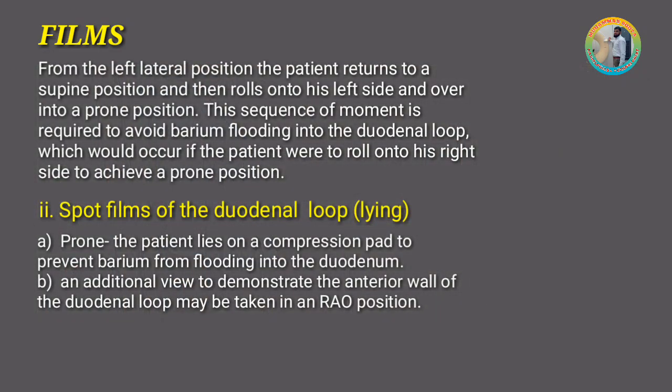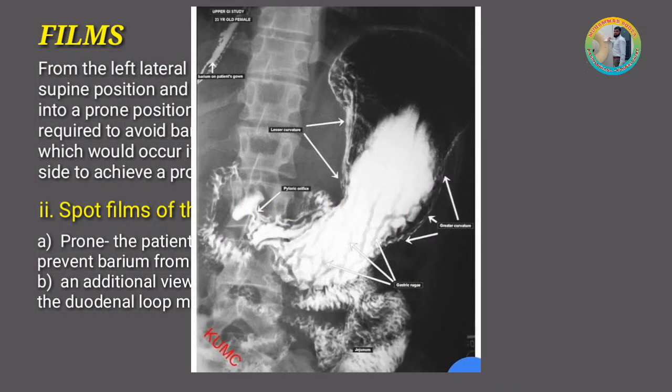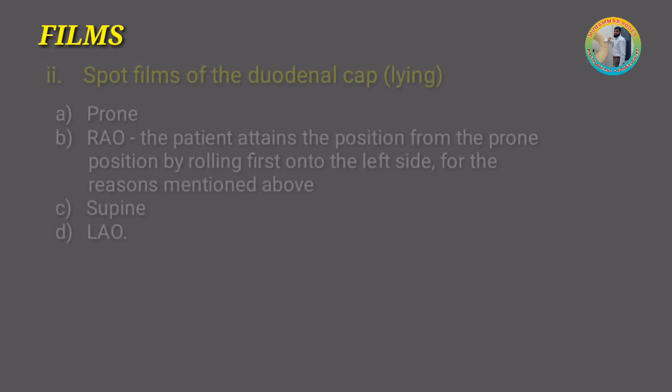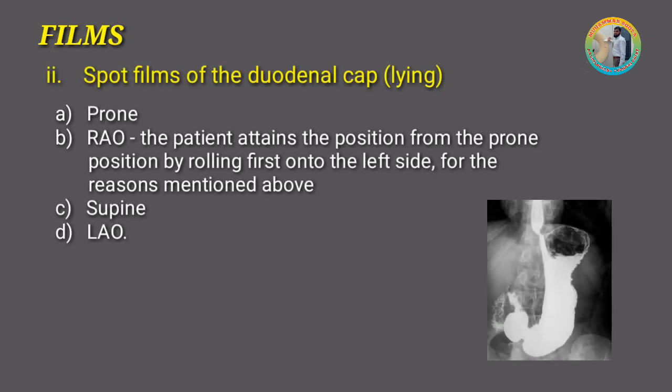An additional view to demonstrate the anterior wall of the duodenal loop may be taken in a right anterior oblique position. Spot films of the duodenal cap: first we take prone, then right anterior oblique. The patient attains this position from the prone position by rolling first onto the left side for the reason mentioned above. Then supine position, left anterior oblique.